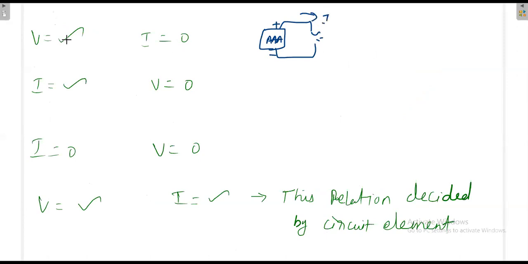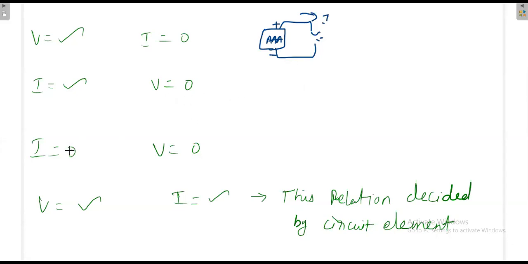If you are not connecting to the external device, voltage is there in the battery, but there is no current flow. Similarly, that is true for current sources. Whenever you have an open current source, again, a current source cannot actually be open, I think. So if you connect the device, then only voltage will appear. If there is no device across the current source, the current will be there, but the voltage is zero.